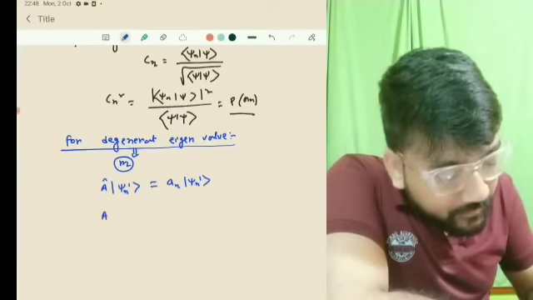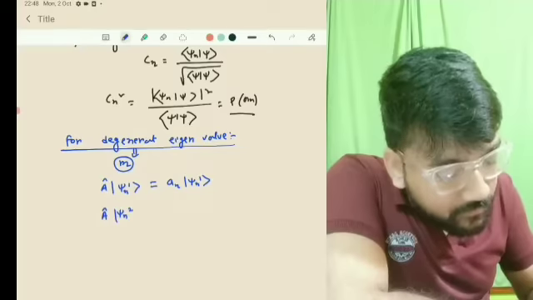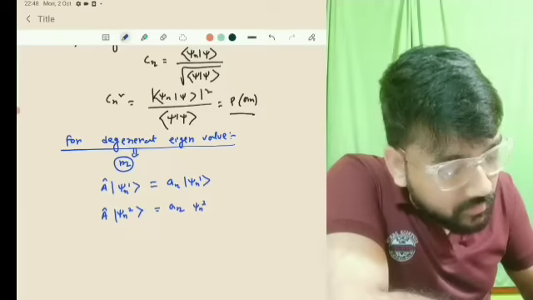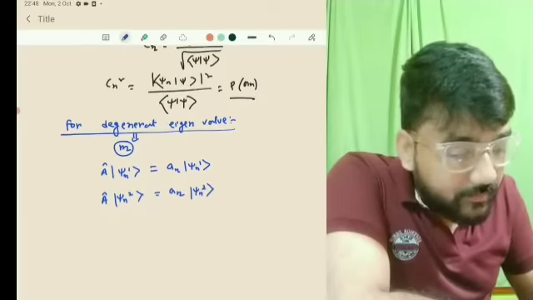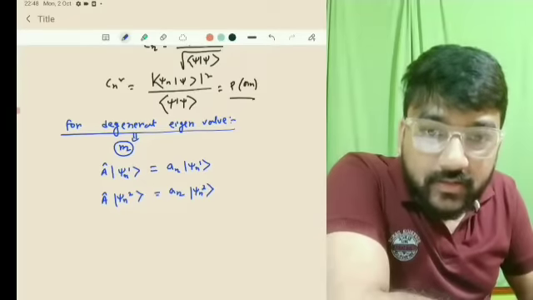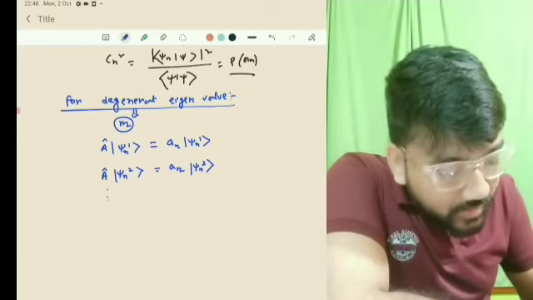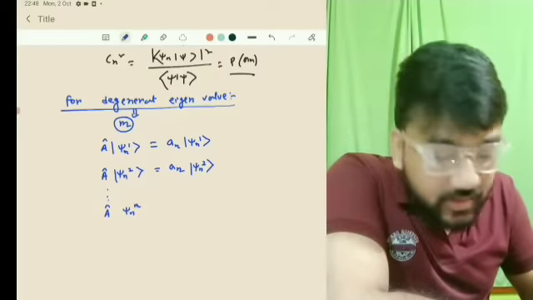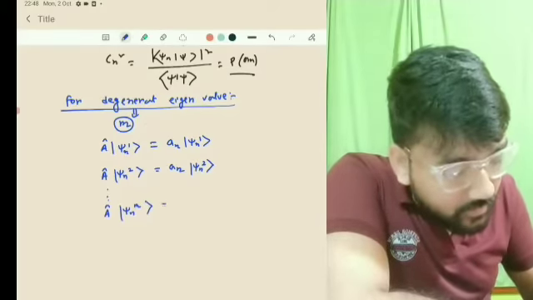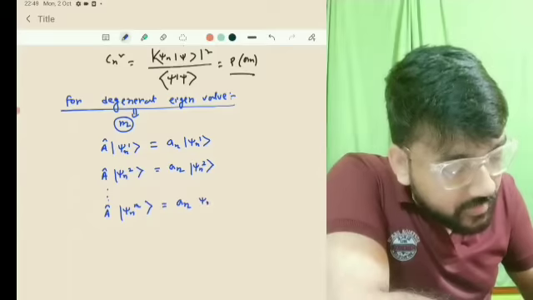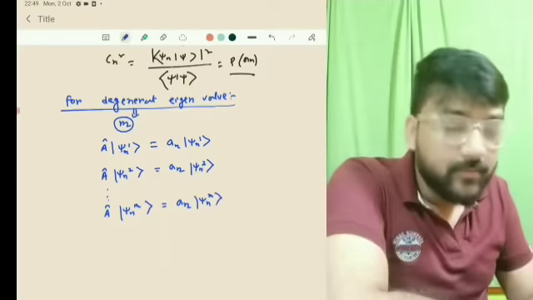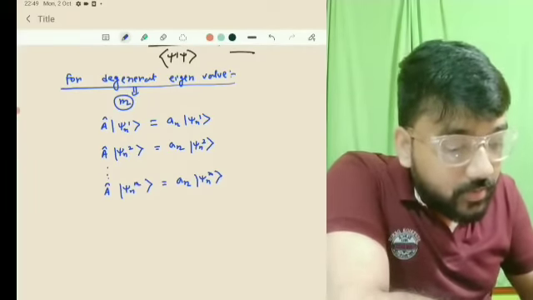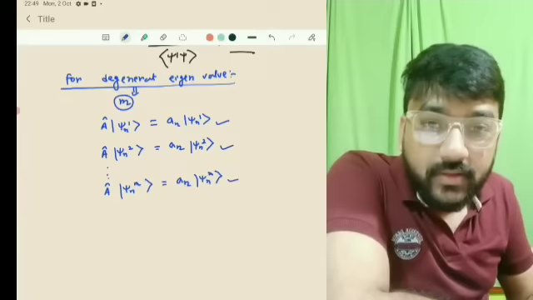Similarly, if psi n2 also has the eigenvalue n again, then in that case you can see that n is 2 times degenerate. In the same way, if we write psi nm, as here we write that this is m degenerate, so that will be equal to the same, that is n psi nm, these kinds of things. So if this is happening, then what you have to take? You have to take the probability of each and every state.